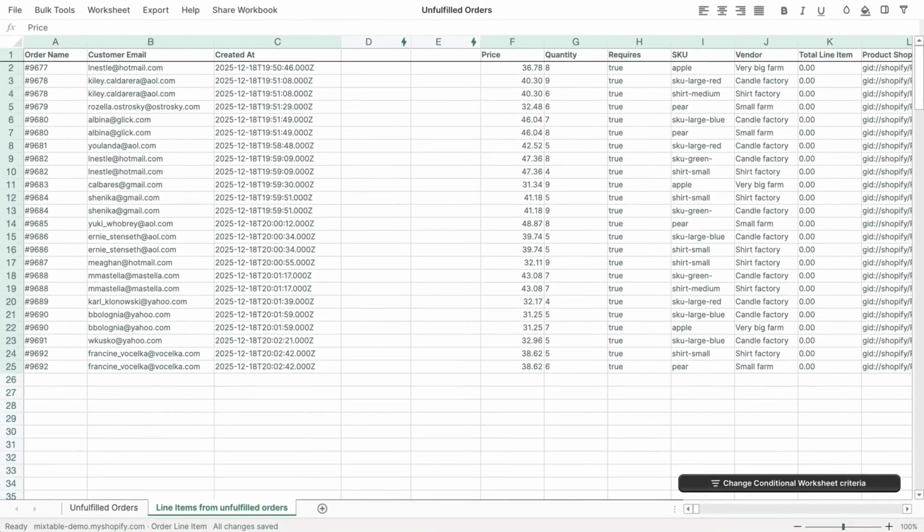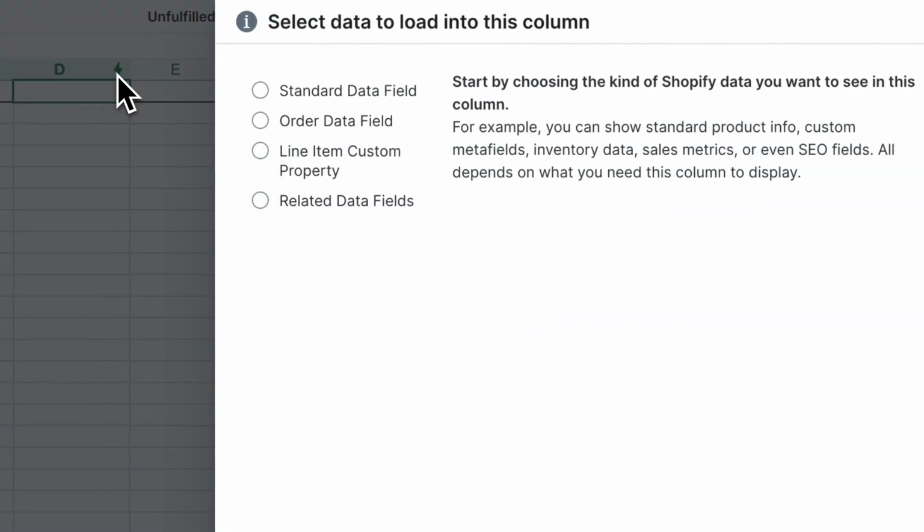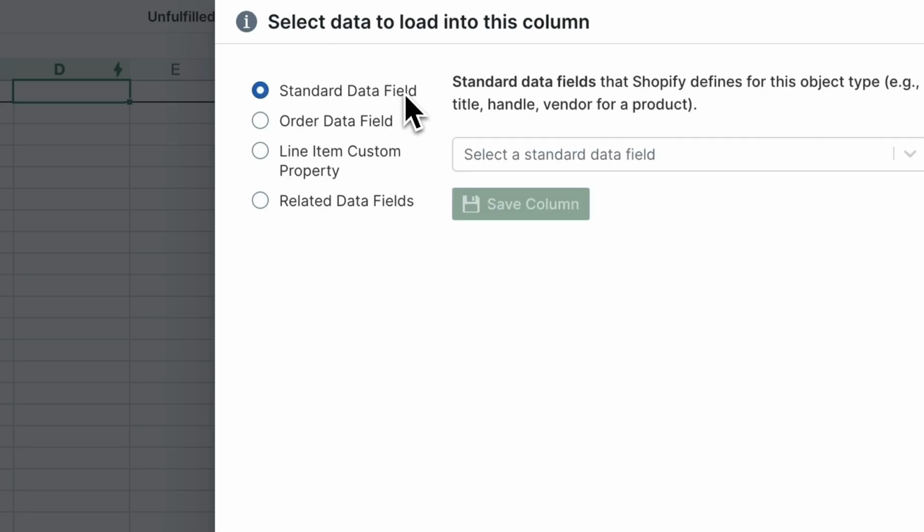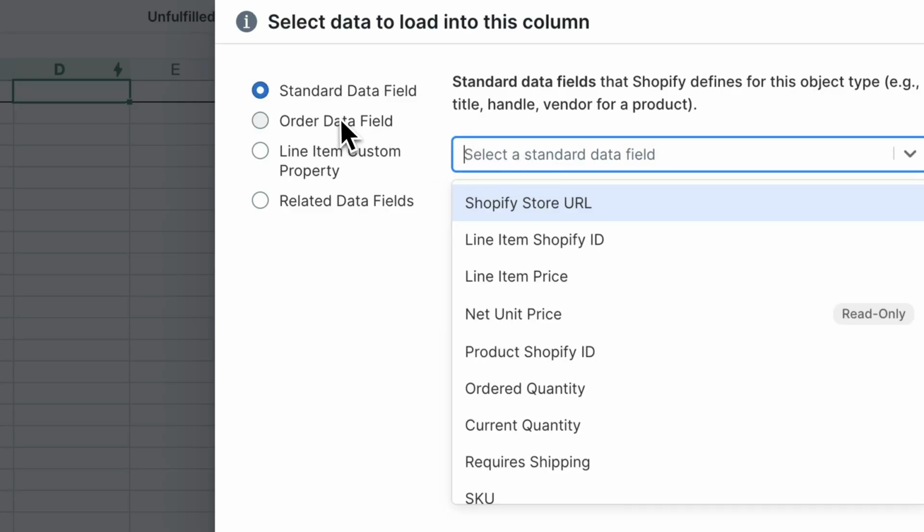To load data into new columns, we find empty columns with no data in them, and we click on their lightning bolt icon. Here, we are working with a line item worksheet, so we can load line item fields, or fields from the order to which the line item belongs, or from related objects. In this case, we'll load the customer's first name.